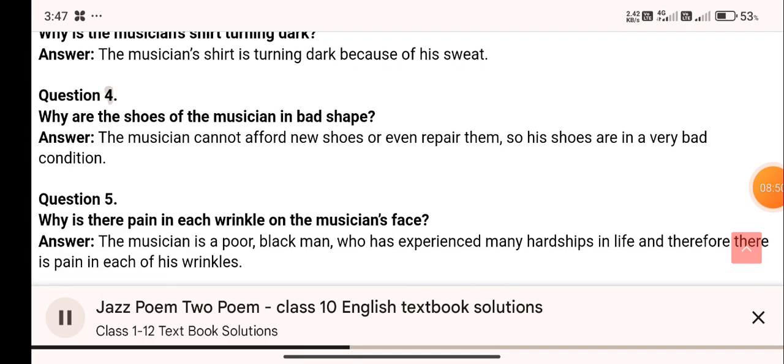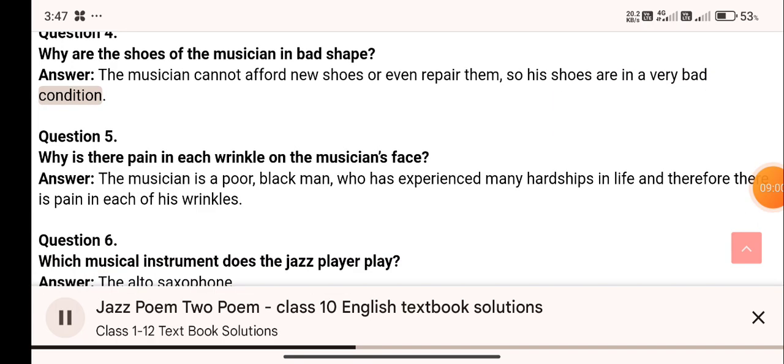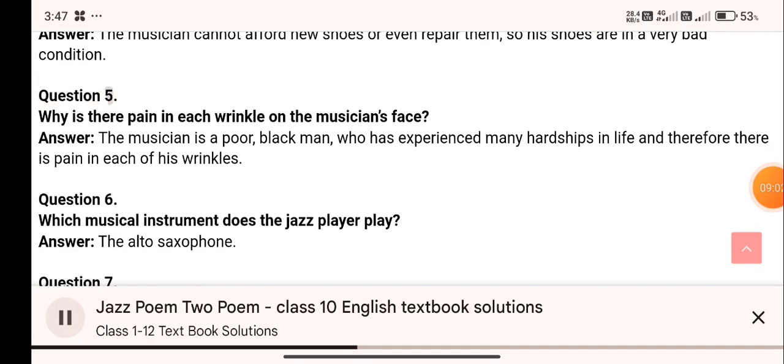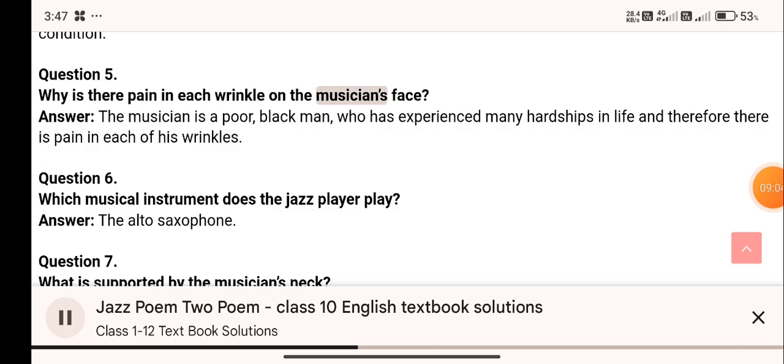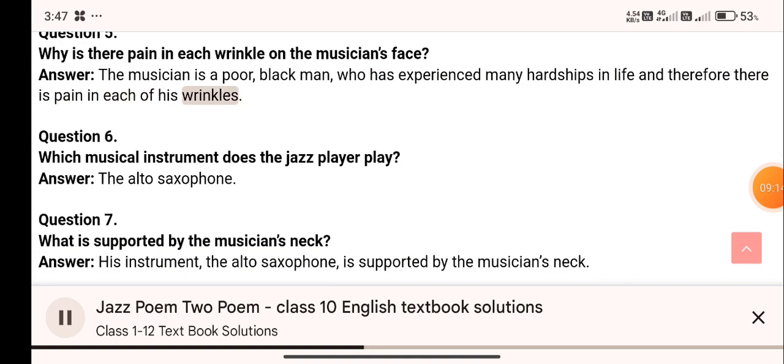Question 4. Why are the shoes of the musician in bad shape? Answer. The musician cannot afford new shoes or even repair them, so his shoes are in a very bad condition. Question 5. Why is there pain in each wrinkle on the musician's face? Answer. The musician is a poor, black man, who has experienced many hardships in life and therefore there is pain in each of his wrinkles.